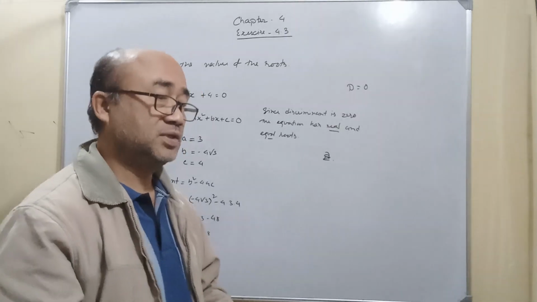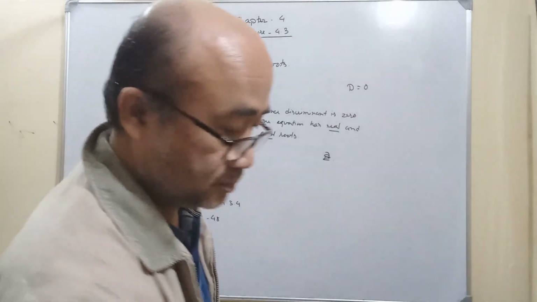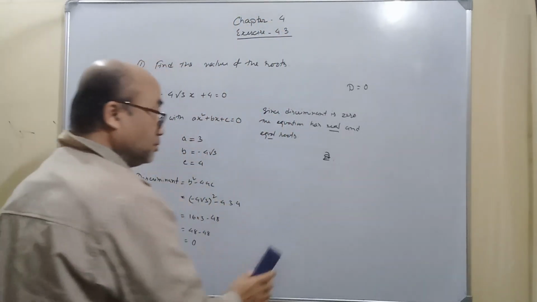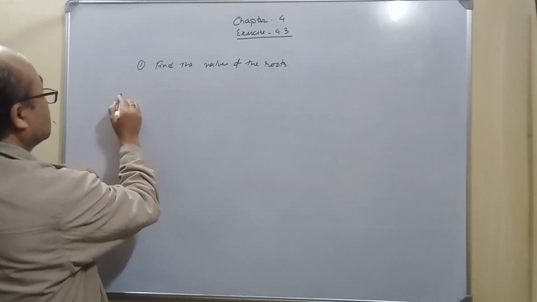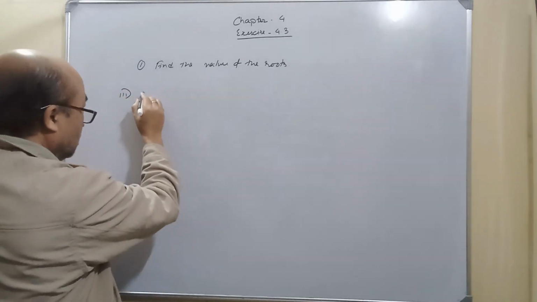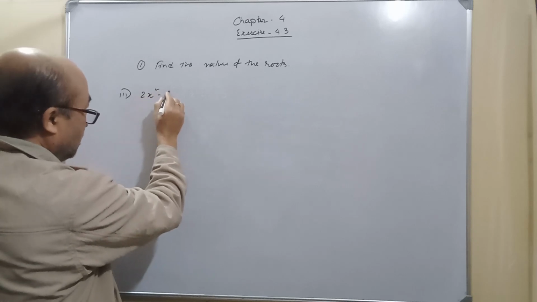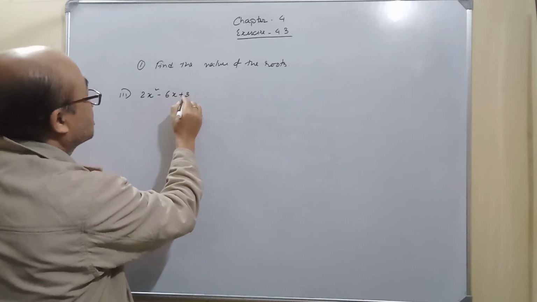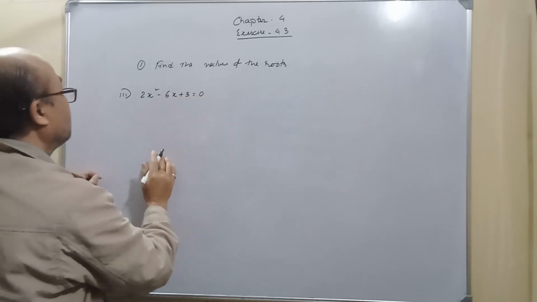In the last question, problem number 3, 2x square minus 6x plus 3 equal to 0.